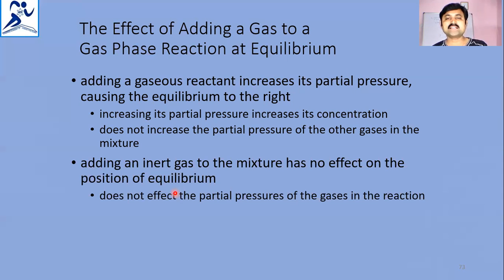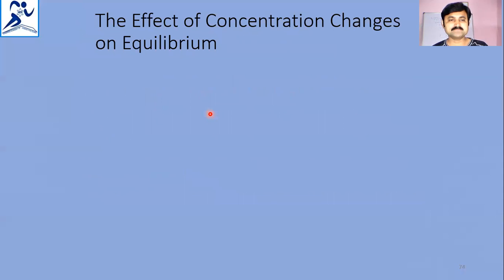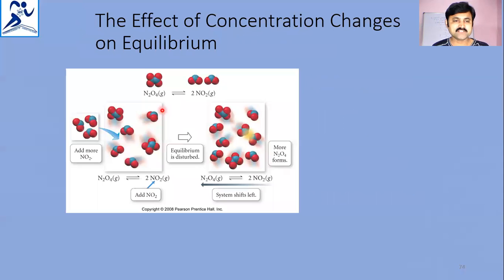Effect of concentration changes on equilibrium. See the N2O4, NO2 equation in this. If you add NO2 to the reaction, equilibrium definitely gets disturbed, and more N2O4 will be formed. The system shifts to the left. So this is what is observed here.